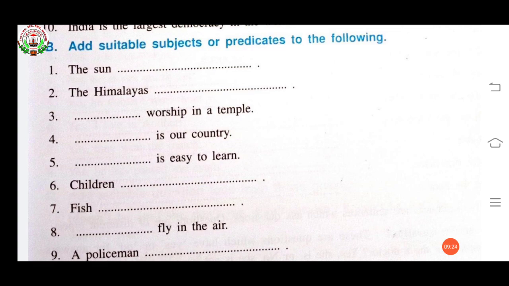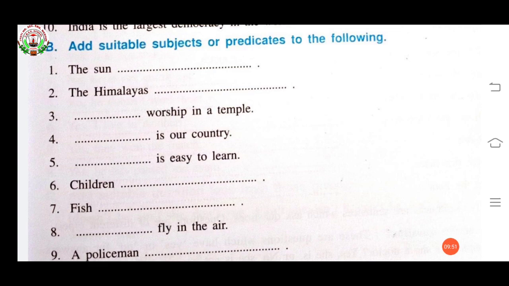Second, the Himalayas. It's also a subject. Subject is given. Now you have to add a predicate. The Himalayas are the highest mountain peak. Now third one, no subject is given. Only predicates are given. 3, 4, 5 predicates are given. Now you have to add a subject.